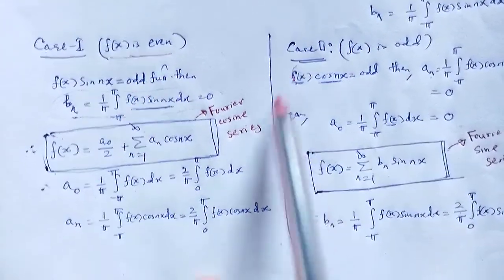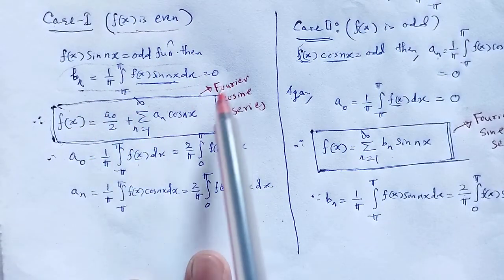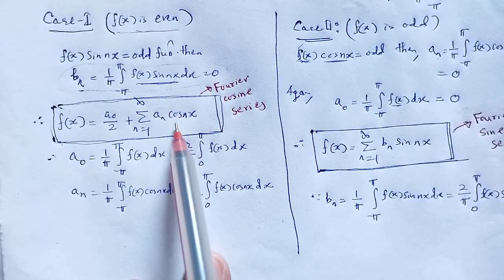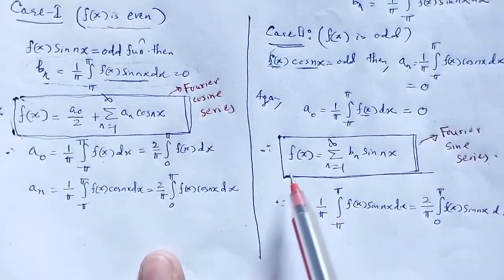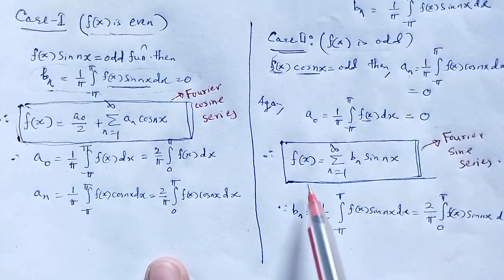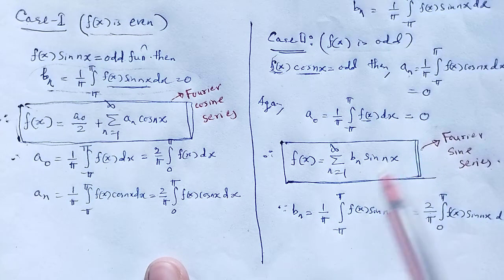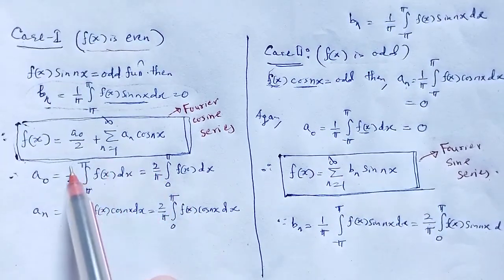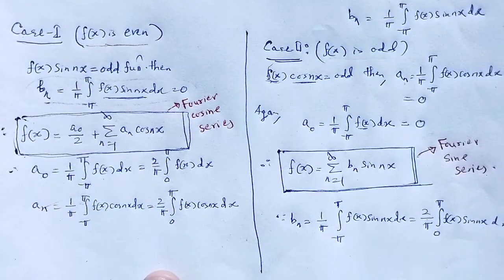When the function is even, the series contains only the cosine term, therefore it is known as the Fourier cosine series. In a similar way, when f of x is odd, the series does not contain the cosine term, only the sine term exists. That's why that series is named the Fourier sine series, and the values of the coefficients are written in this way.